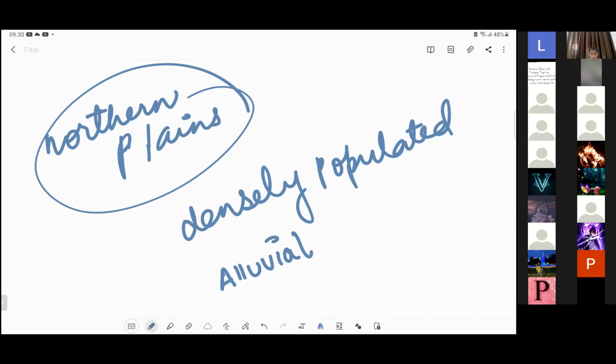The Ganga Brahmaputra basin that we have comes under this northern plain only, no? Yes, ma'am.